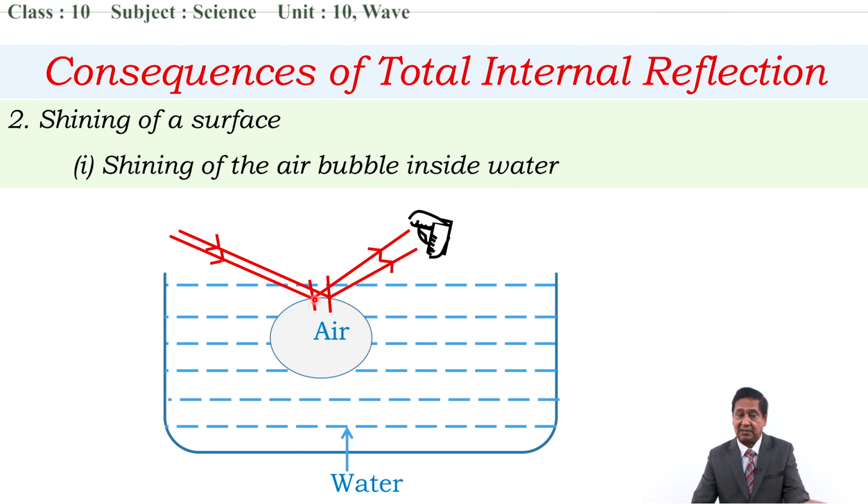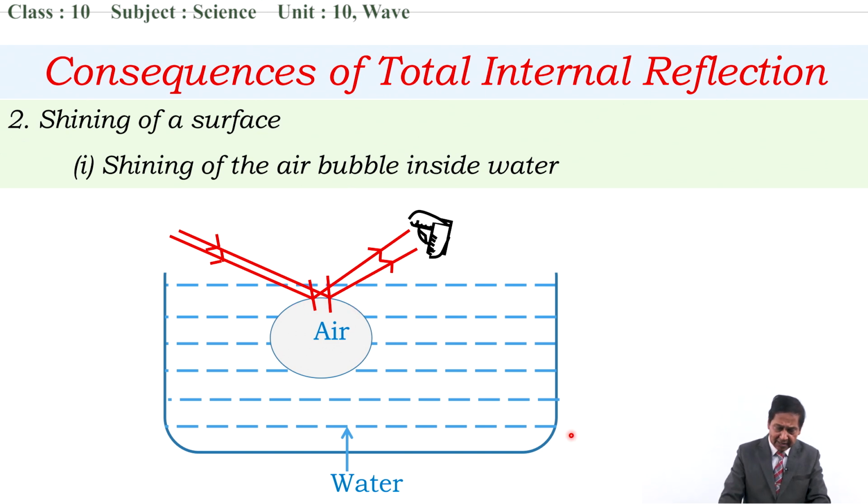Since light is reflected back from this surface, it appears to be shining. And that's why the shining of the air bubble inside water is because of this total internal reflection. Light does not enter into the air bubble, but it is reflected back by the surface which separates these two mediums. And so this appears to be shining.